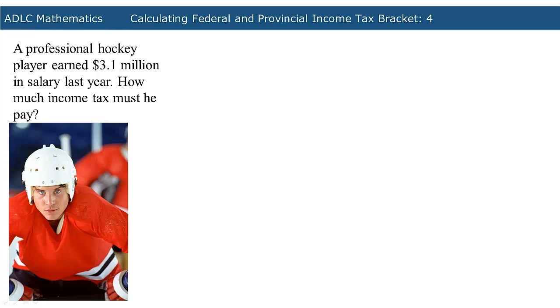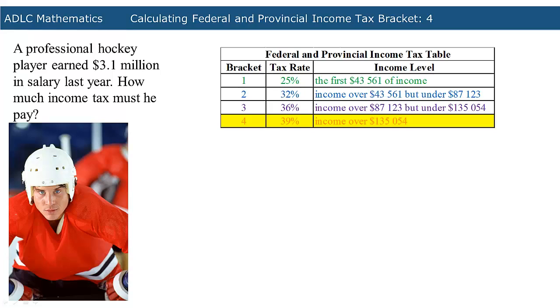In this lesson, we will be calculating federal and provincial income tax. A professional hockey player earned $3.1 million in salary last year. How much income tax must he pay? Because he earned income over $135,054, he falls under bracket 4.